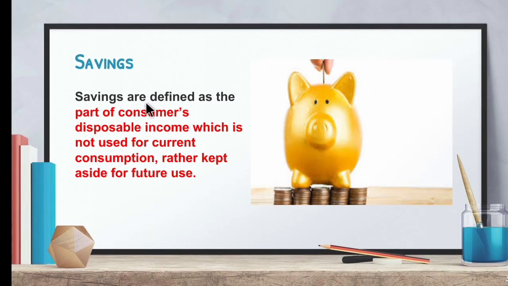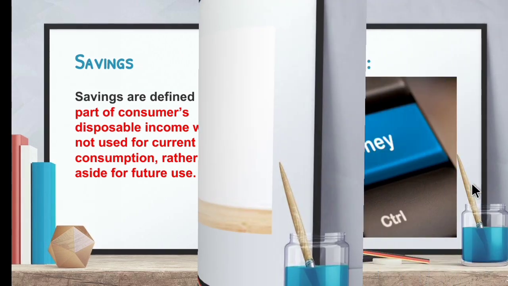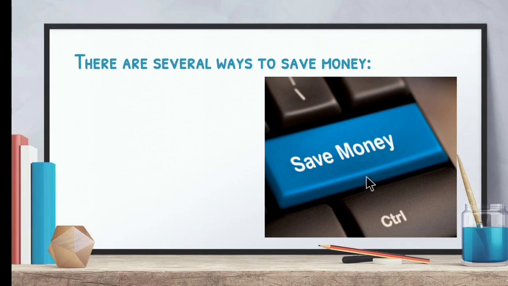Savings are defined as a part of consumers' disposable income which is not used for current consumption, but rather kept aside for future use. So that is what I told. We set aside a part of our income which is not used for consumption for future requirements. That comes under savings. Now let's see the ways to save money.